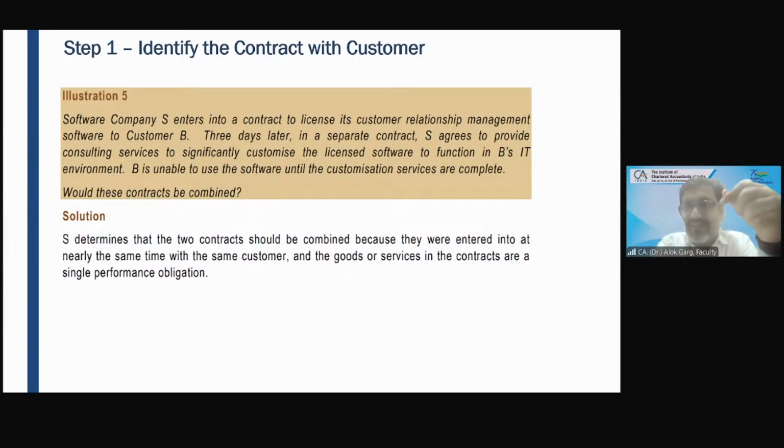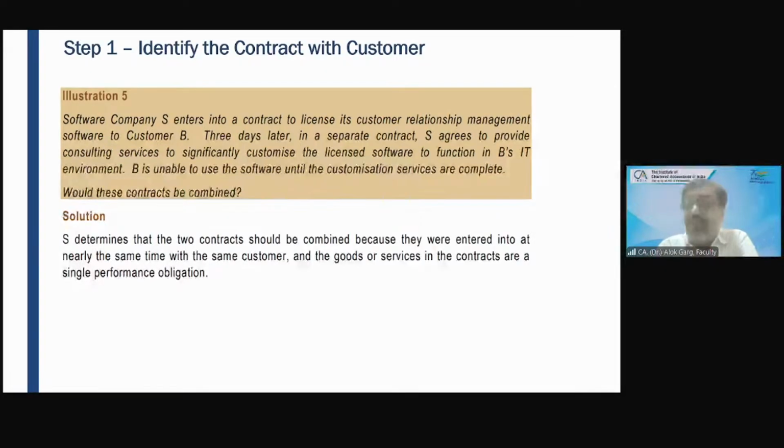When I discuss the next step, you will be able to know more about the performance obligation. What is considered a performance obligation? A performance obligation means the customer is able to get the benefit, either on his own or from readily available resources. For functioning in B's environment, this software needs some customization, right?